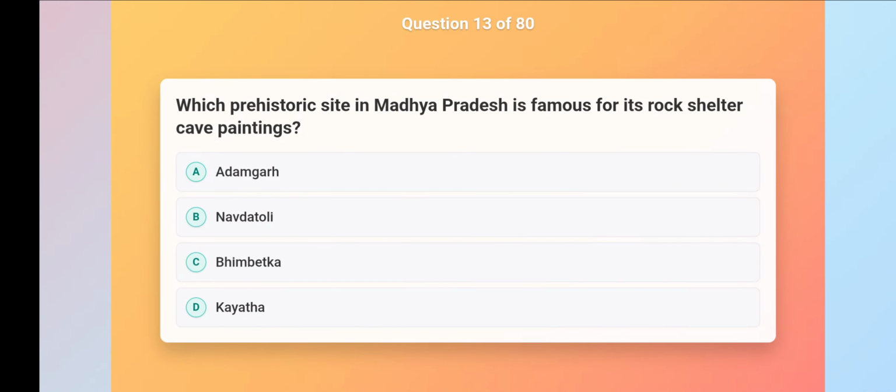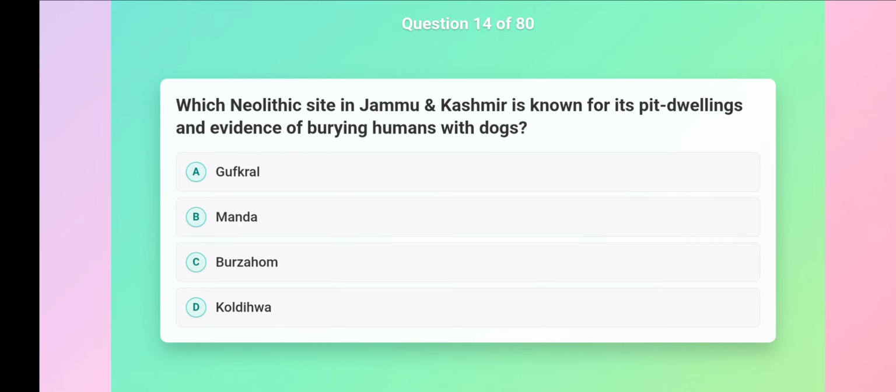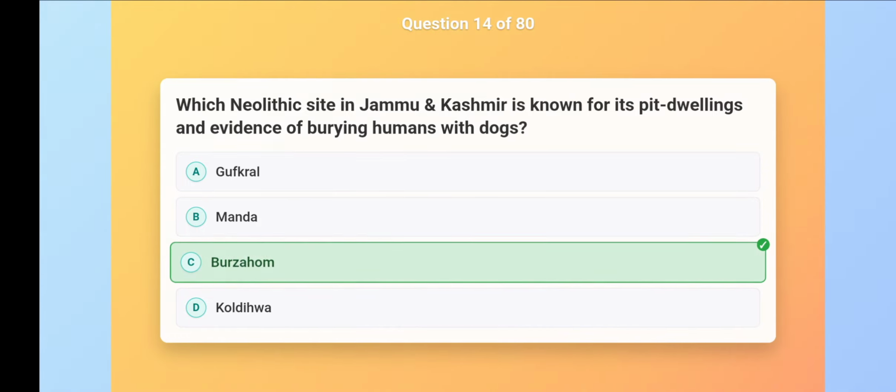Which prehistoric site in Madhya Pradesh is famous for its rock shelter cave paintings? Bhimbetka. Which Neolithic site in Jammu and Kashmir is known for its pit dwellings and evidence of burying humans with dogs? Burzahom.